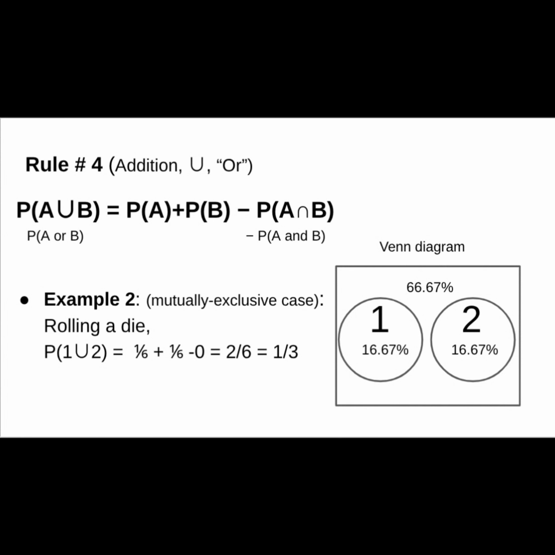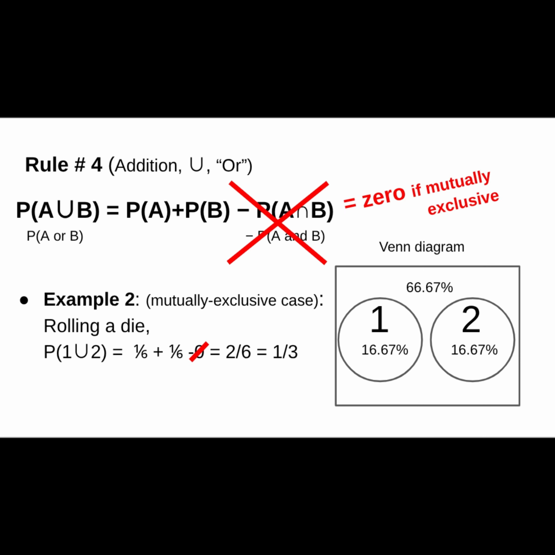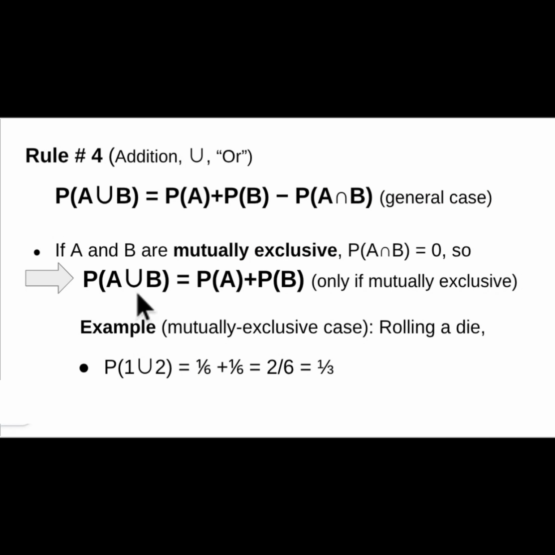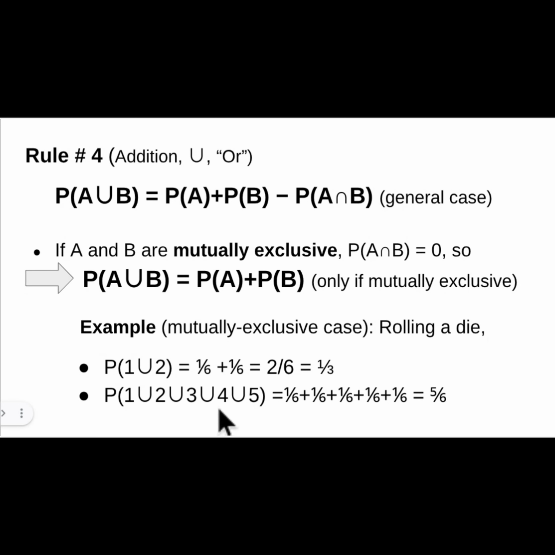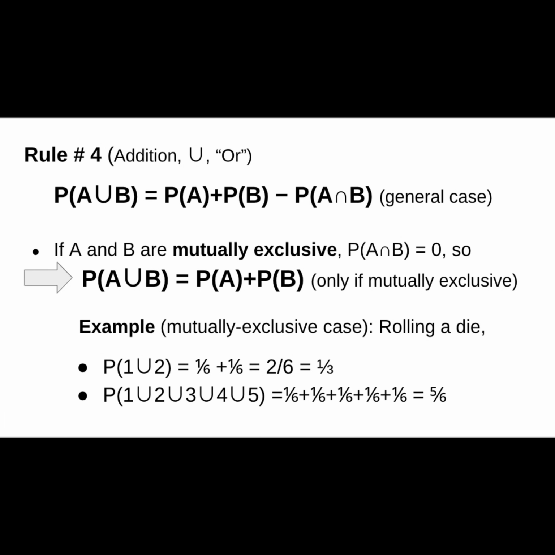So we see from this example that if A and B are mutually exclusive, like in this case where there's no overlap, this last part falls out because it's equal to 0. So the rule simplifies to P of A or B equals P of A plus P of B. What if you have more than one or? Like in this example, what's the probability of rolling a 1 or 2 or 3 or 4 or 5? Since they're mutually exclusive, we just add up all the probabilities. Each one is equal to 1 over 6.